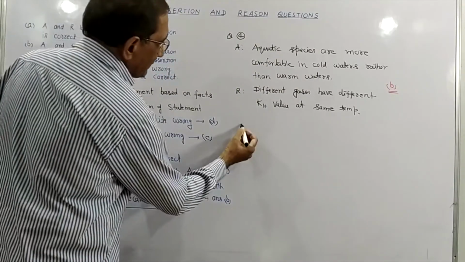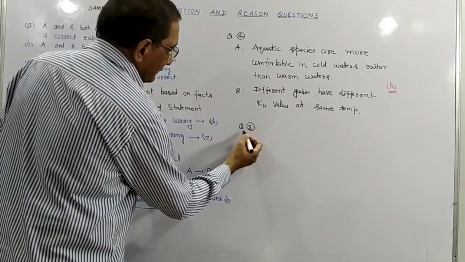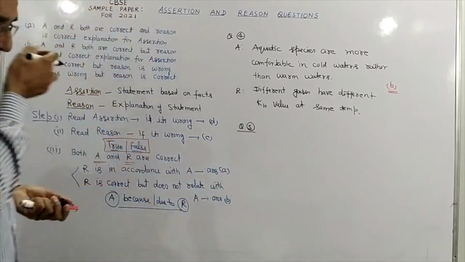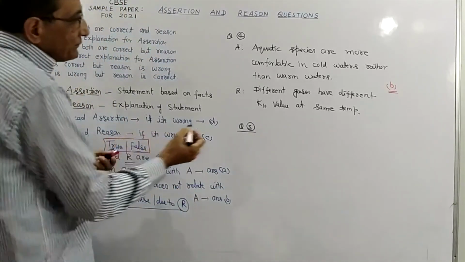Question number 5 will take from organic chemistry.